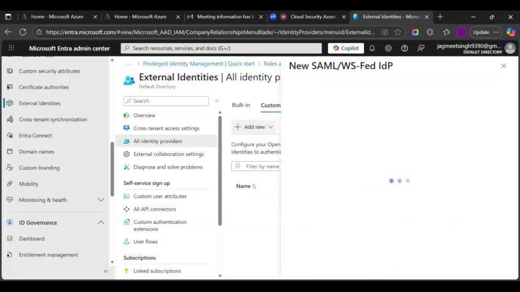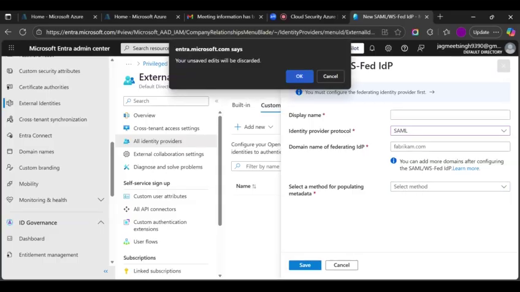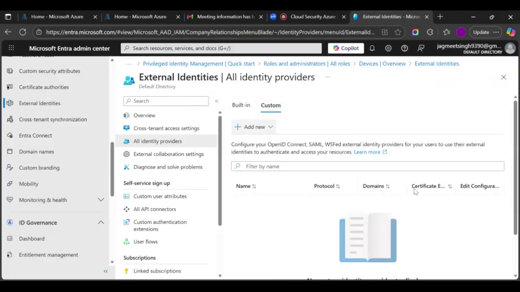See, SAML and WS-Federation options are available. What is the display name? The identity provider protocol, let's say it's SAML. Then what is the domain of that federating IDP, and what is the method of populating this IDP data? That's it. So you can choose, absolutely. Hope it helps. That's external ID.